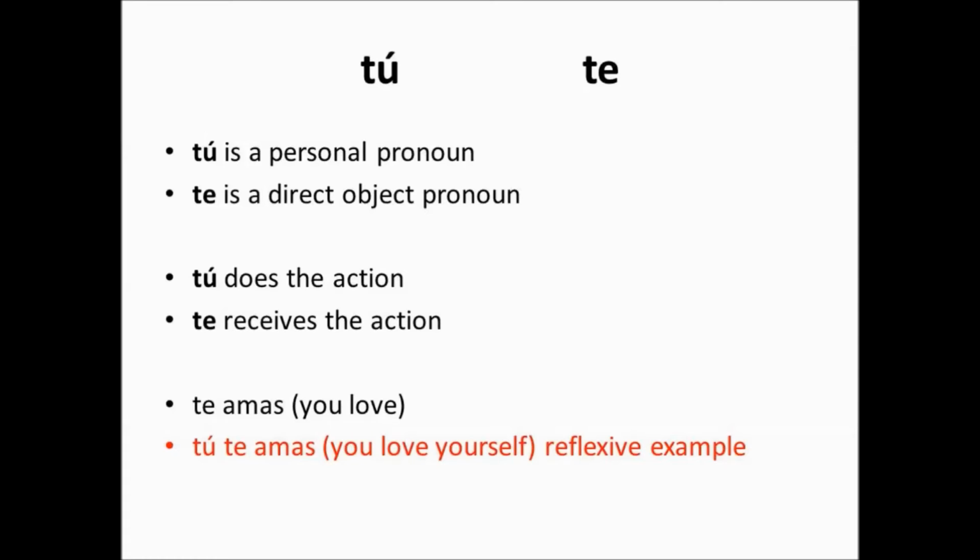Now I'm going to explain how tú and te are different. They're different in the same way that yo and me are different. Tú is a personal pronoun, te is a direct object pronoun. Tú does the action and te receives the action. If you ask someone what does tú mean, they'll say it means you. If you ask someone what does te mean, it also means you.